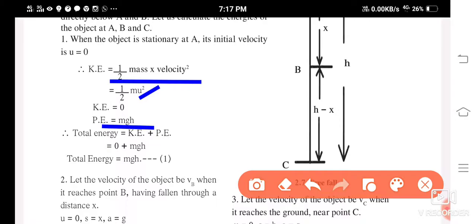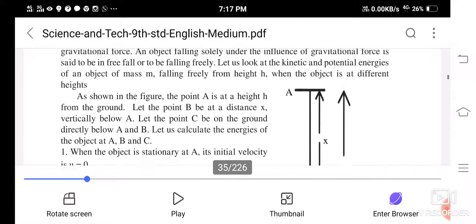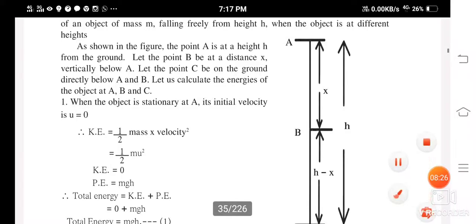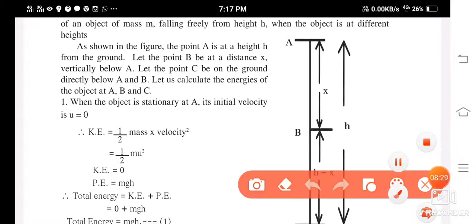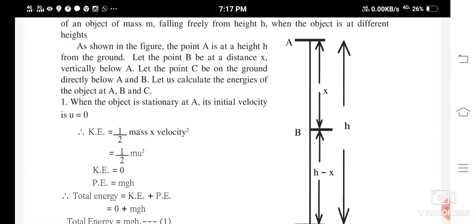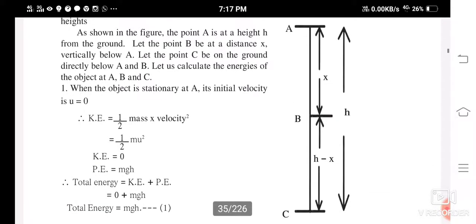The object is at rest, means kinetic energy is going to be 0 and potential energy is going to be how much? Here the kinetic energy is going to be 0 and it is going to have maximum potential energy, isn't it? So potential energy is how much? Mass into g, gravitation, into this whole height h, isn't it?